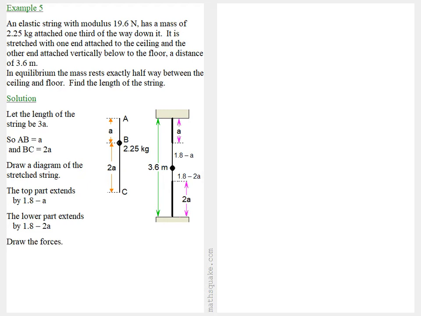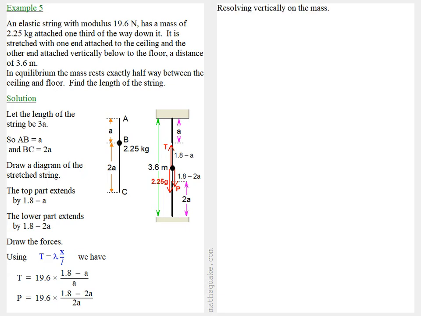Then we can draw in the forces on the diagram. First we've got the weight, which is 2.25 g. There's a tension in the top part of the string that we can call T, and there's a tension in the lower part of the string which we can call P. Now using Hooke's law, T equals lambda x over L, we've got T is equal to 19.6 times 1.8 minus a over a, and P is 19.6 times 1.8 minus 2a over 2a. Resolving vertically on the mass, we've got 2.25 g plus P is equal to T.